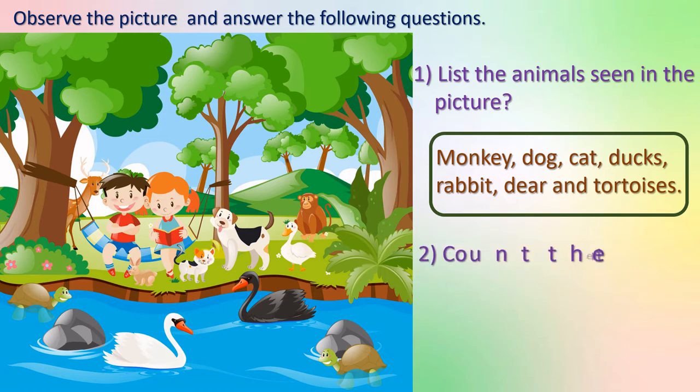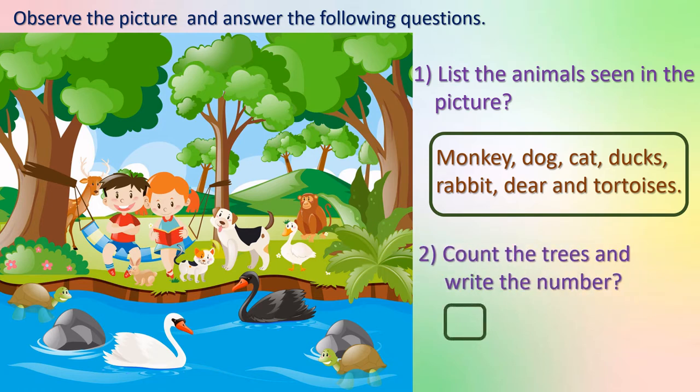Okay. Next question is count the trees and write the number. Okay, let us count the trees. This is 1, 2, here behind this is 3, 4, 5, 6 and this one is 7. Right? We can see here 7 trees.